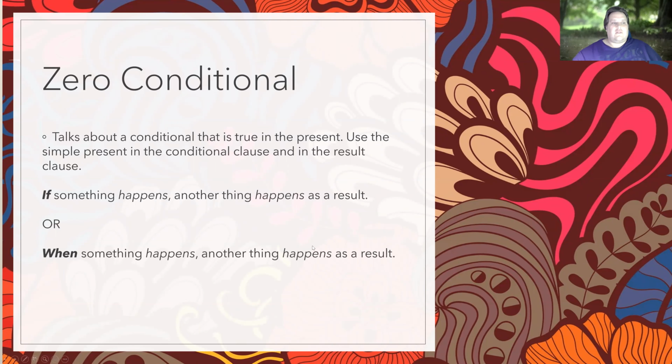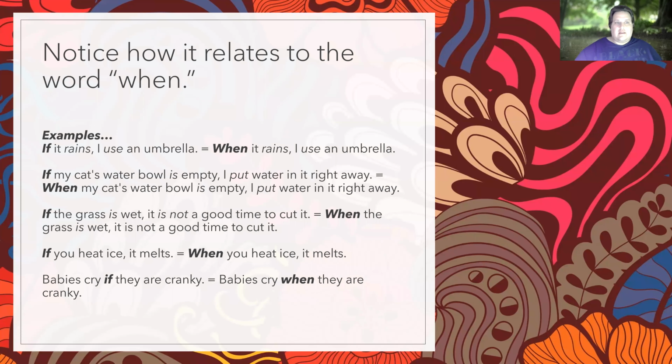Okay, so you see here, if something happens, another thing happens as a result. Okay, and it's similar to when we say when something happens, another thing happens as a result. Okay, so commonly we use these structures for logical situations, things that usually happen, right? So if I say, if it rains, I use an umbrella. That's just like saying, when it rains, I use an umbrella. You understand? Okay. And you might say, if my cat's water bowl is empty, I put water in it right away. Notice the use of the simple present here in all of these structures.